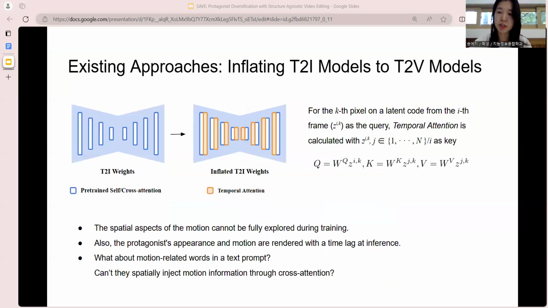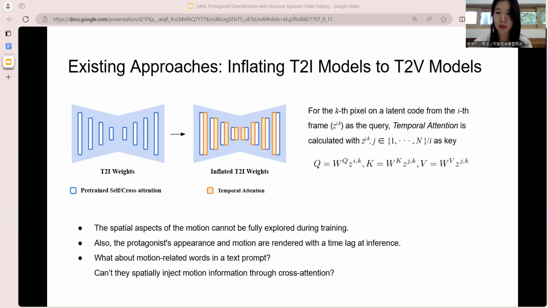The most common approach to video editing is inflating pre-trained text-to-image models to text-to-video models. Additional temporal attention layers calculate the attention scores for each latent pixel across frames, like this equation. The k is the pixel location and i is the frame index. Information at the kth pixels of each frame is exchanged, but information from different locations cannot be effectively blended. Therefore, we pin down two problems when entirely relying on the temporal attentions to learn the motion.